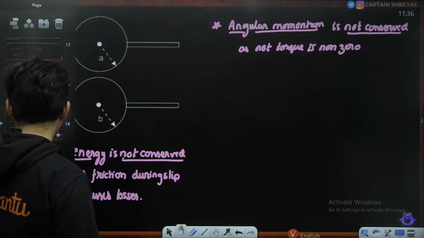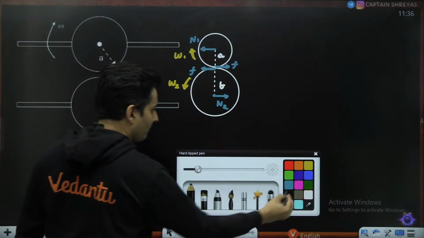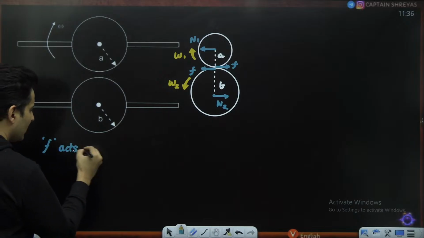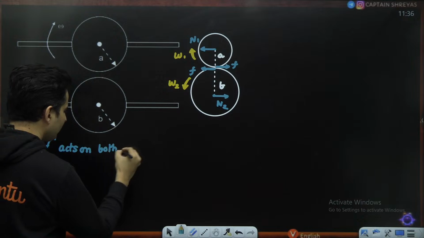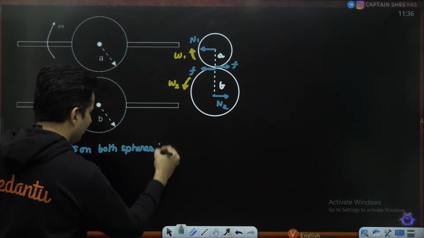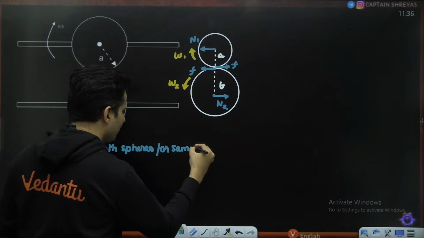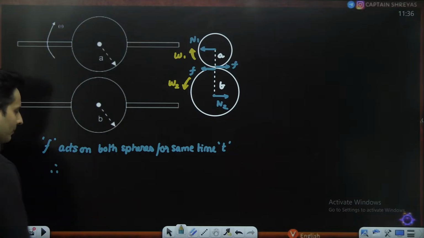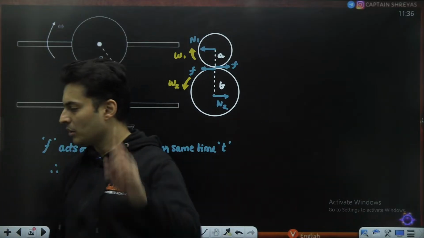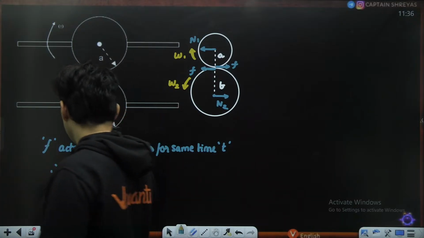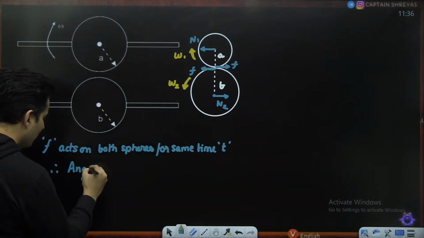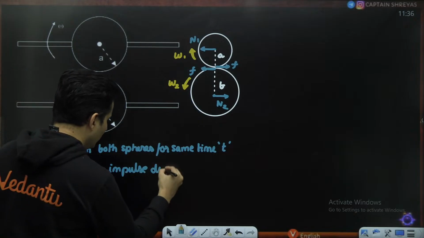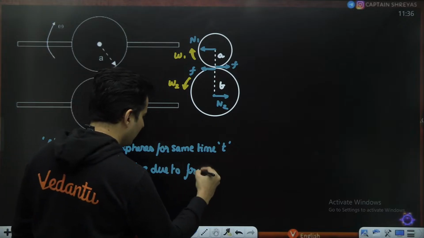So realize this, the friction force acts on both the spheres for the same time. Let's say I assume the time to be t. Therefore, think about it. There will be some angular impulse due to the frictional torque.